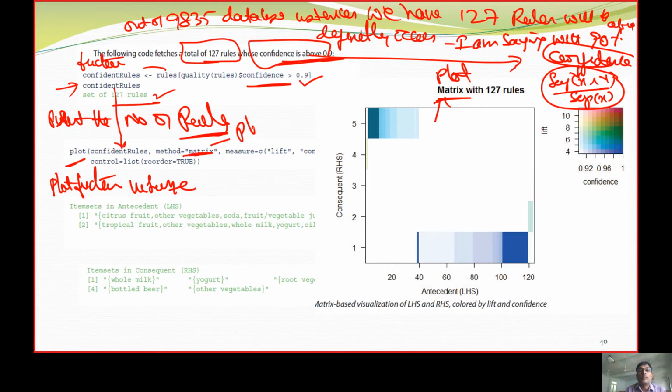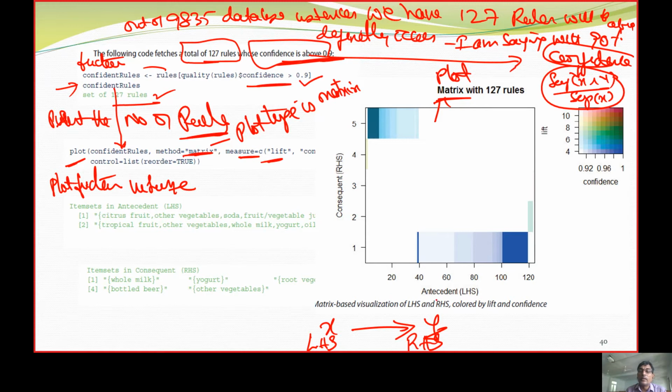The plot type is going to be the matrix, and the measure we are going to take up will be the lift. So x to y. X we call the left hand side, y we call the right hand side.